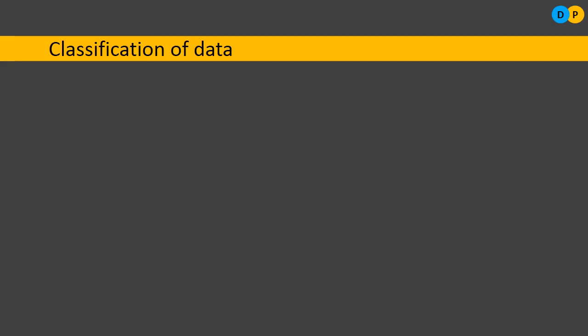So the classification, how can be done with this classification? First of all, we need to arrange them, we need to group them according to a particular common characteristic and classify them. So all these things will be done under classification of data. So the classification and tabulation are the process of organizing the data. Once the data are organized properly, then retrieving the needed information will be easy for us.